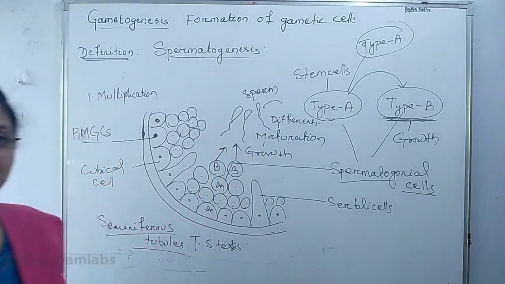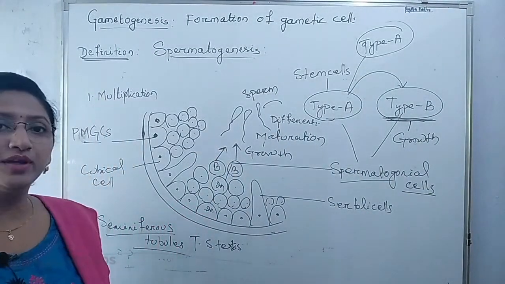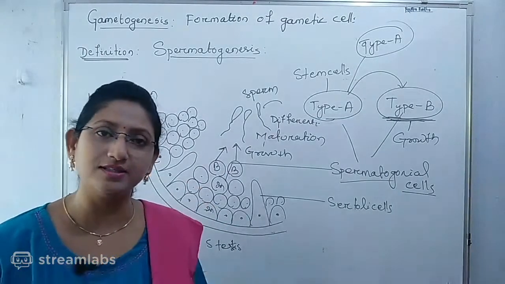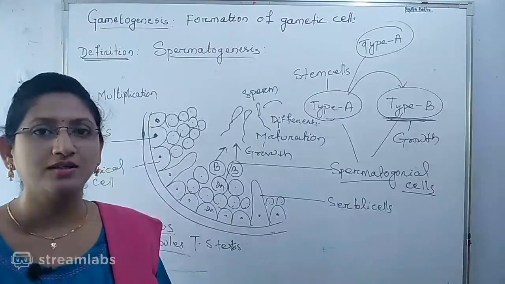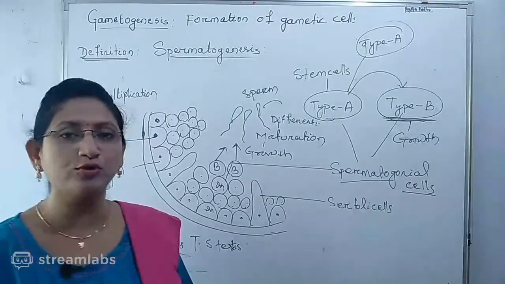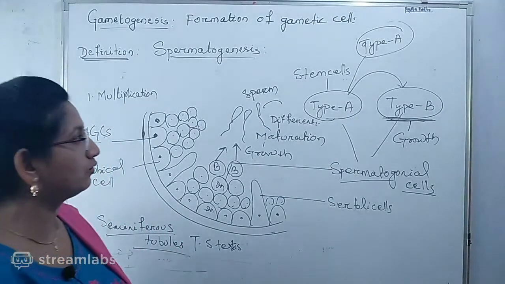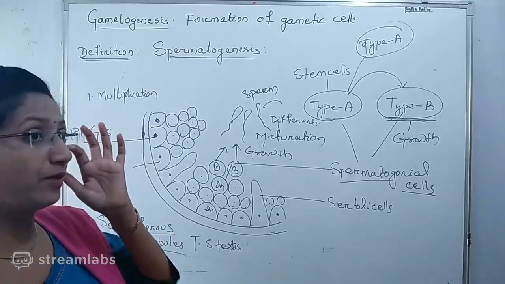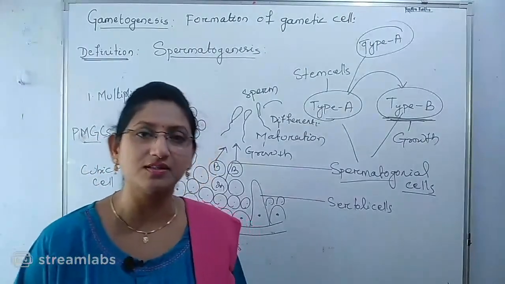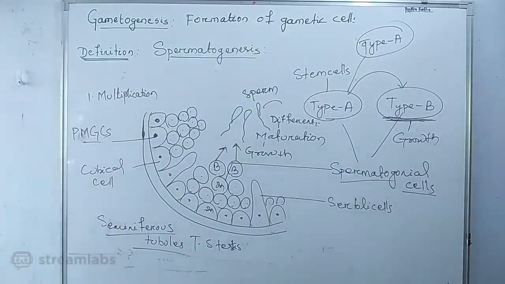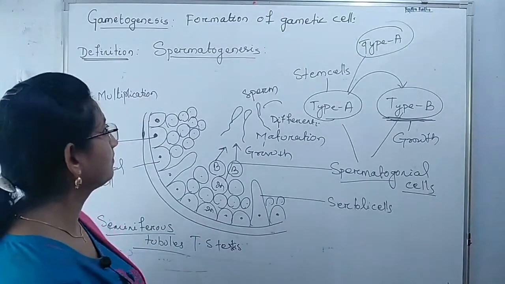So let's start, students. Yesterday we discussed the gametogenesis phases, types, and how the hormones regulate the processes of both spermatogenesis and oogenesis, because spermatogenesis and oogenesis are the two types of gametogenesis seen according to the types of sex or gametes found in humans.